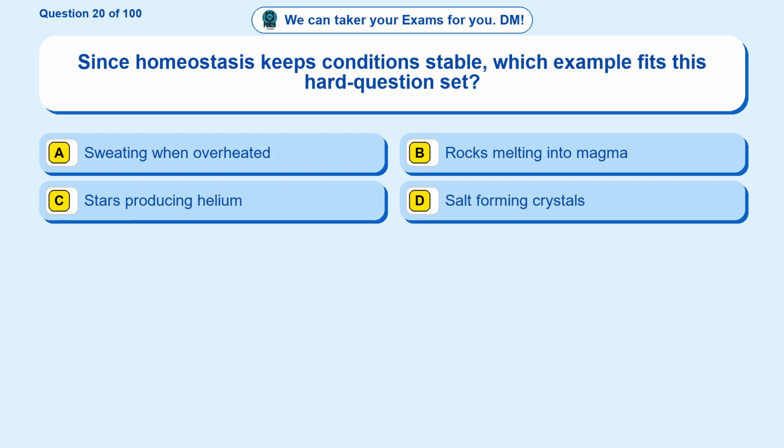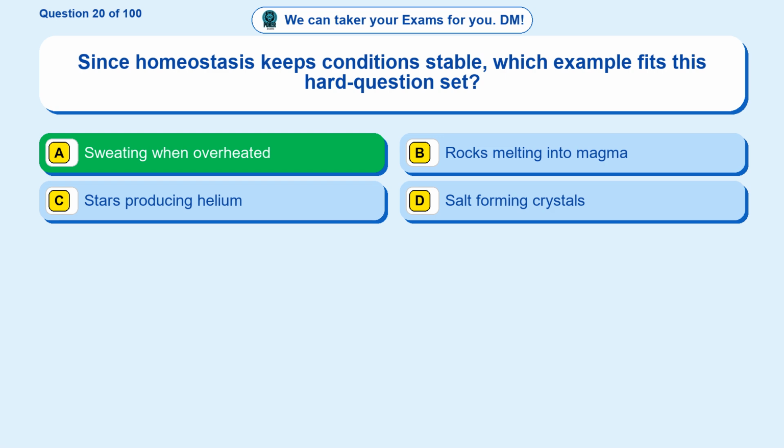Question 20. Since homeostasis keeps conditions stable, which example fits this hard question set? Option A. Sweating when overheated. Option B. Rocks melting into magma. Option C. Stars producing helium. Option D. Salt forming crystals. The correct answer is option A.